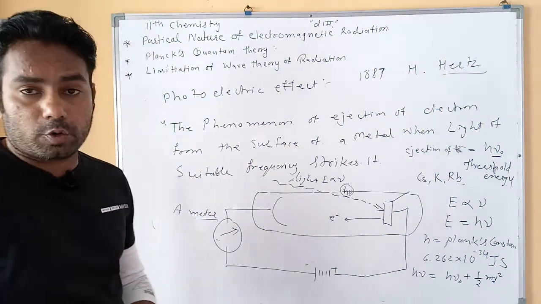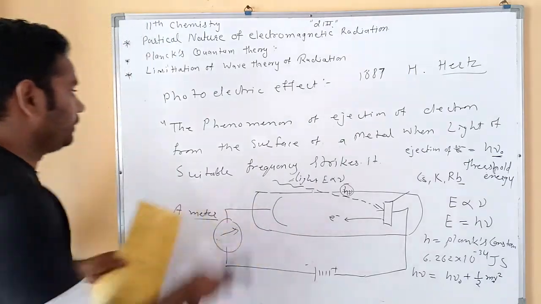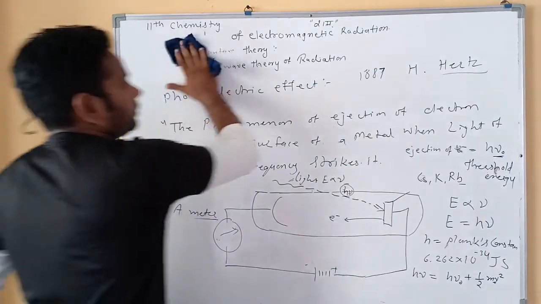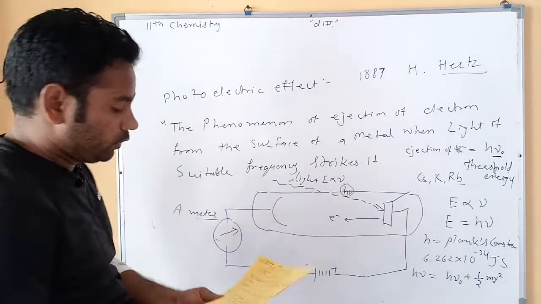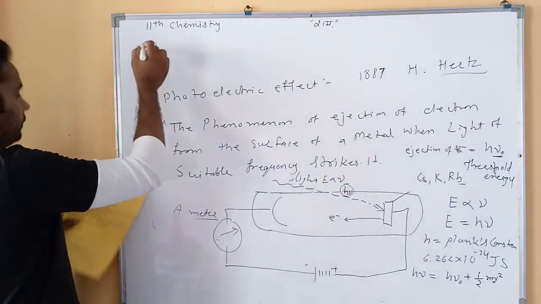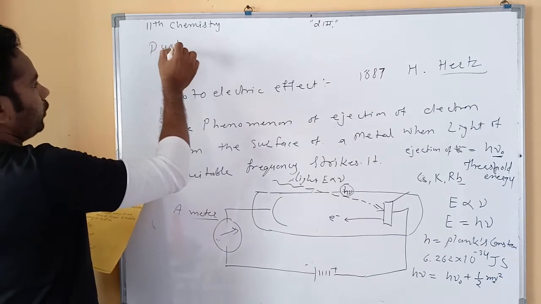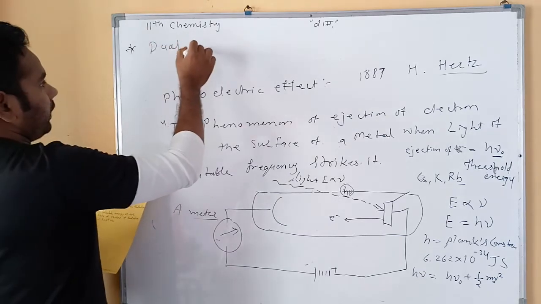Now we move to our next topic, the dual behavior of electromagnetic radiation. It's important. We already explained it in our previous lecture.